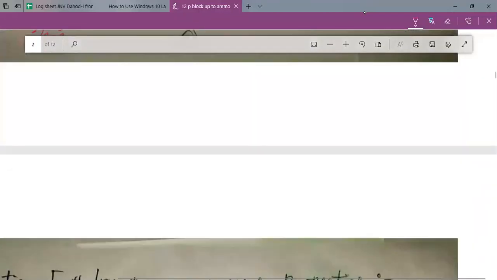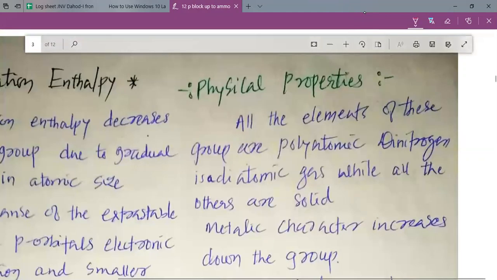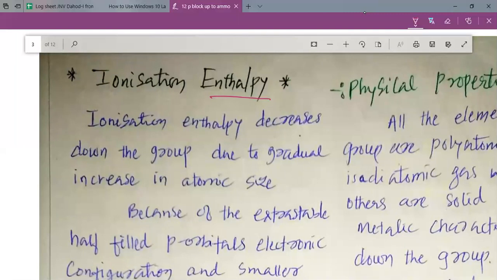That is what we have discussed previously. So when electrons go into the n-1 or n-2 shell, the size should not increase as expected, but still the size increases from arsenic to antimony and antimony to bismuth.